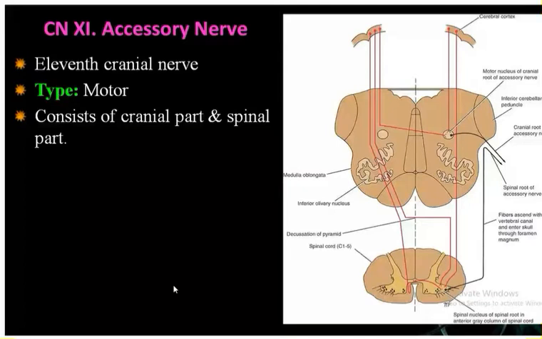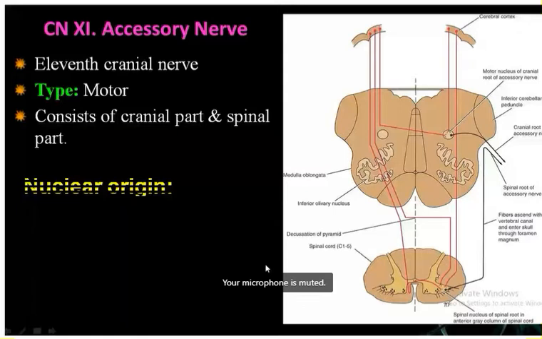Special visceral efferent. That is the special visceral efferent, because this one is 9, 10, 11 nucleus ambiguous. So this is the motor nucleus of the accessory nerve. We have the two types, the cranial part and the spinal part. The nuclear origin, the cranial part. This is the cranial part, and this one is the spinal part.